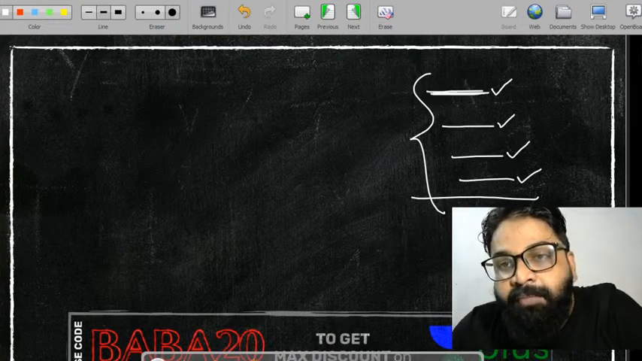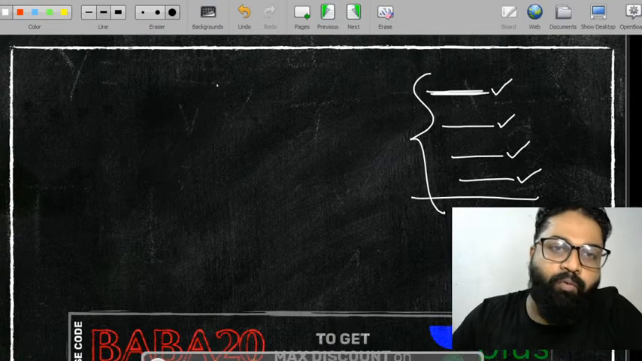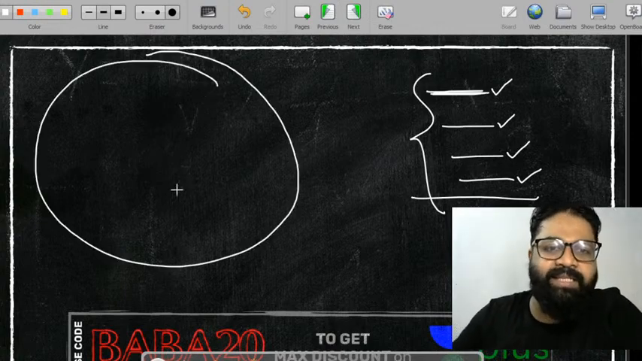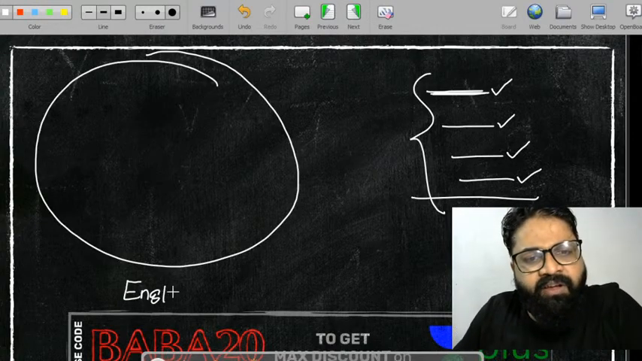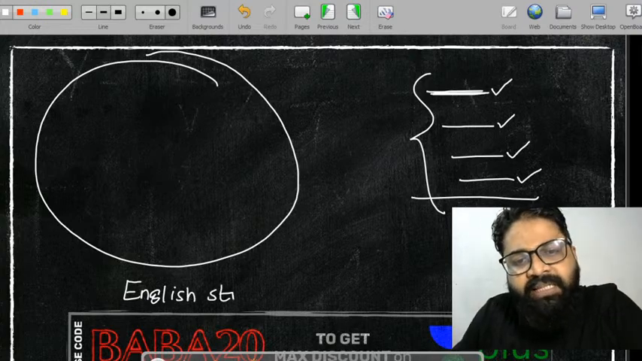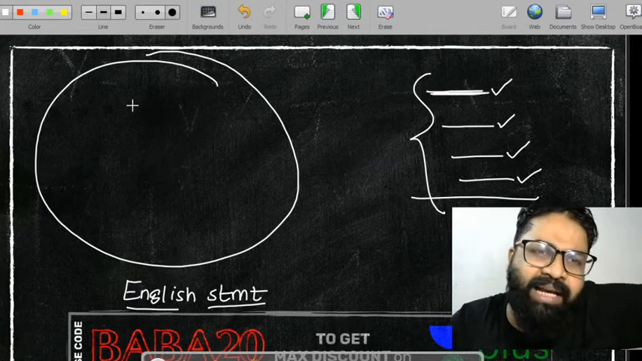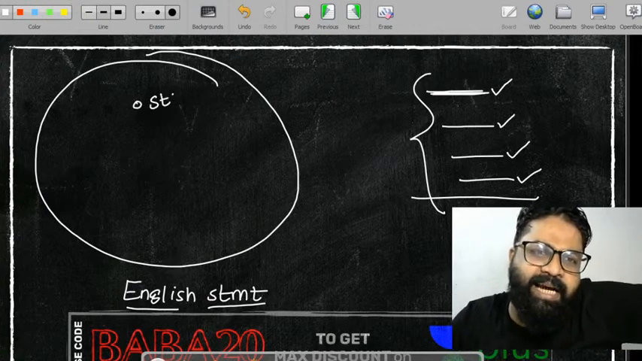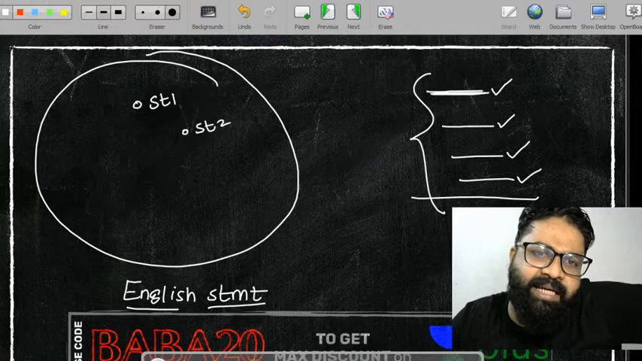लेकिन ये जो statements आते हैं वो कहां से आते हैं? वो एक सेट से आते हैं. Let's consider this is a set of English statements. ये English statement से भरा पड़ा हुआ है. Here you will get different types of statements. Let's consider this is statement number 1. Let's consider this is statement number 2.